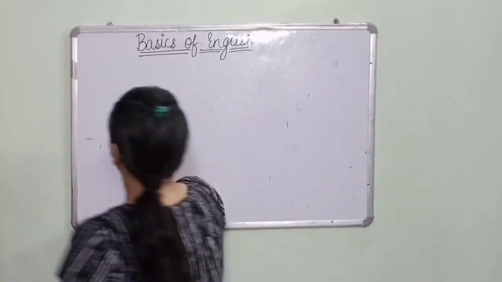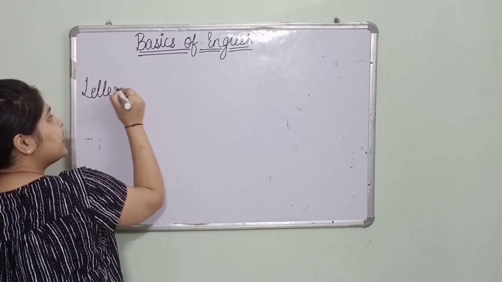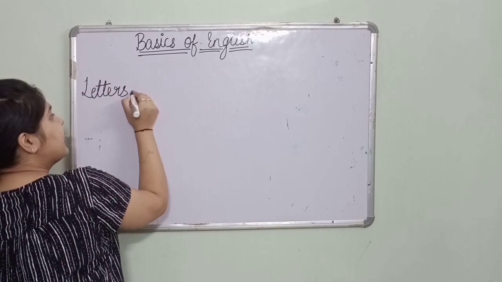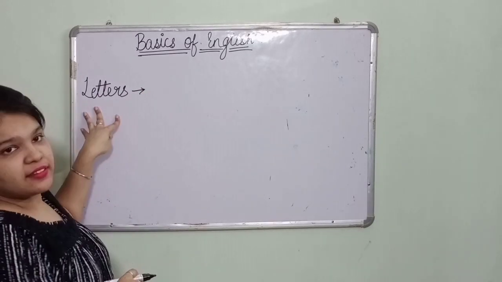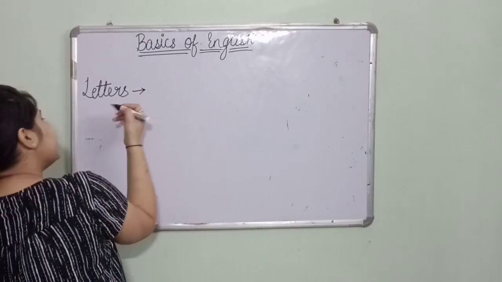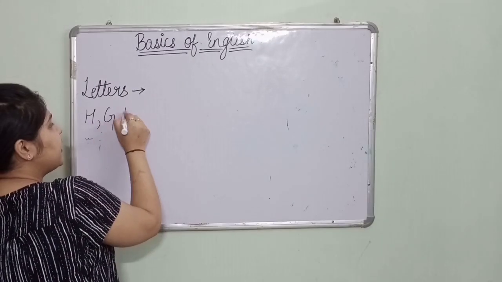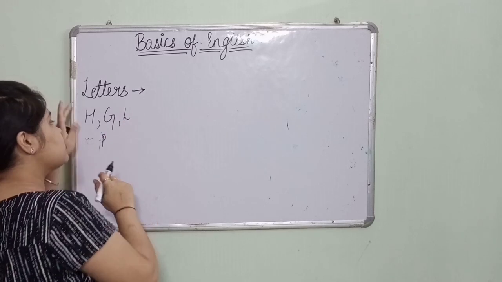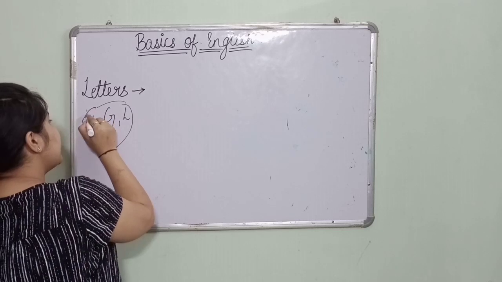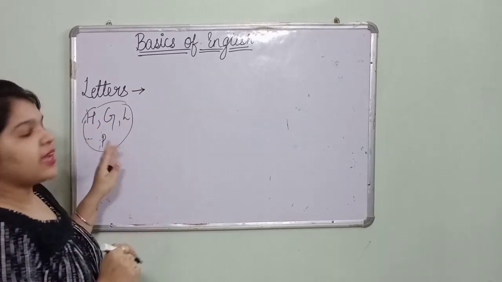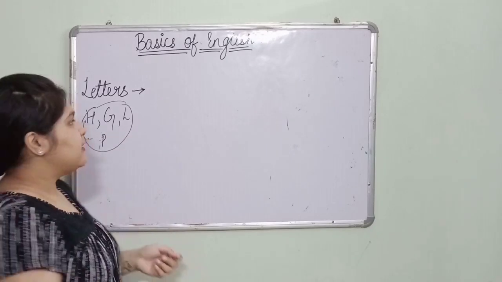First, we will start with the letter. What are these letters? You all know what these letters are? After letters, what comes? Alphabet. But what are these letters? Like I am writing, randomly we can write any letter, right? H, G, L, P. So what are these? These are letters. Any random letter I am writing on the board means that they are letters.